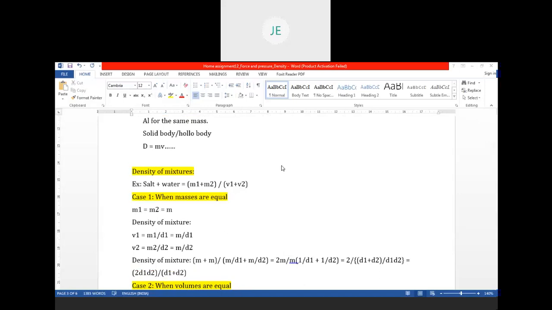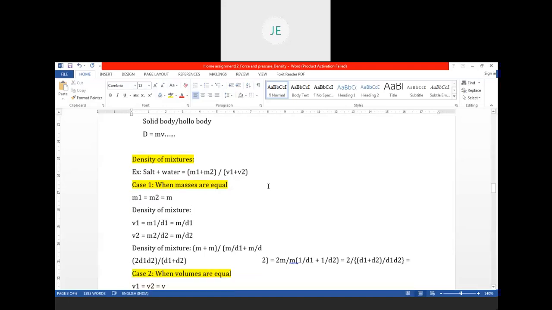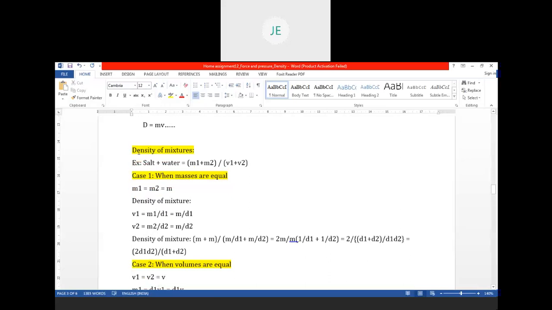Hello, sir. Yes, we have understood till now the density of solids, density of liquids or density of gas, each individual material. For example, in a chemistry lab, you take some chemicals and you will mix them. One is in solid form, one is in liquid form. So in that case, what happens to density? For example, salt and water, you are mixing them. Then the concept comes here: density of mixtures.